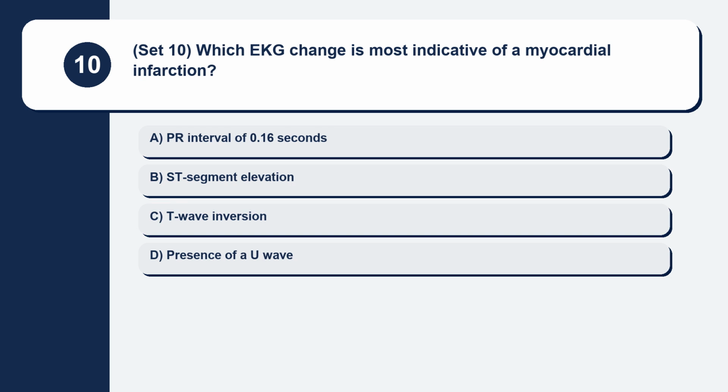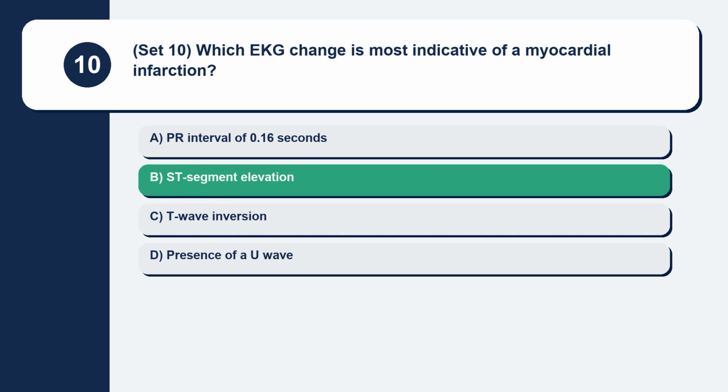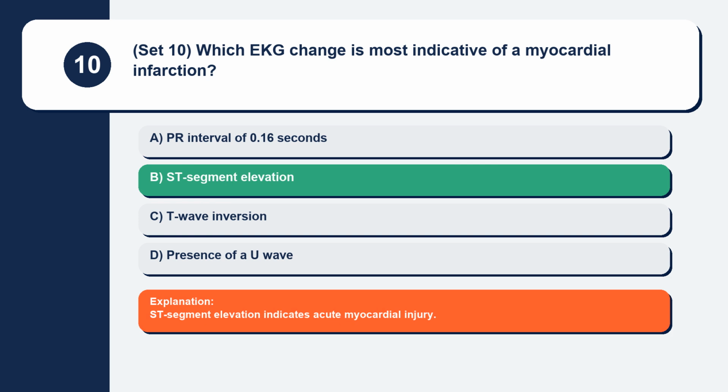Question 10. Set 10. Which EKG change is most indicative of a myocardial infarction? PR interval of 0.16 seconds, ST segment elevation, T wave inversion, presence of U wave. ST segment elevation indicates acute myocardial injury.